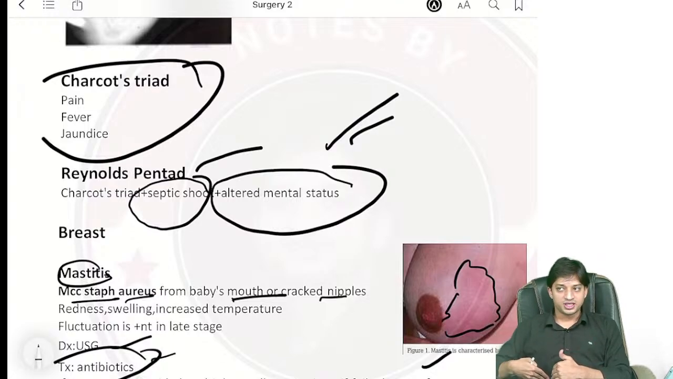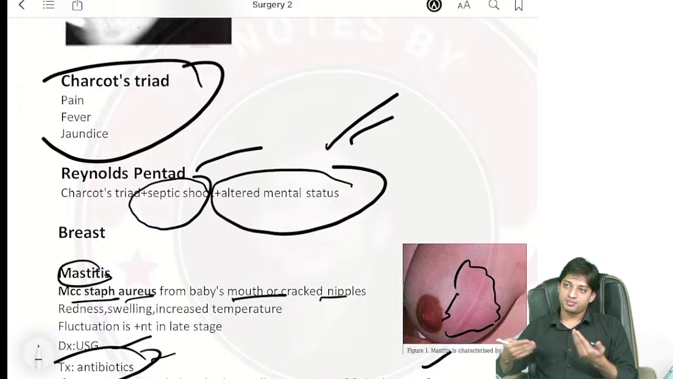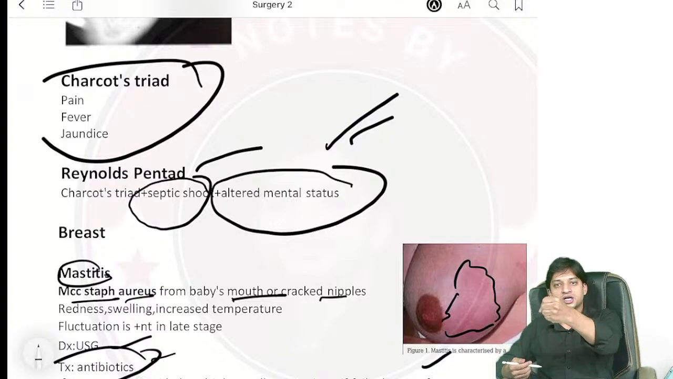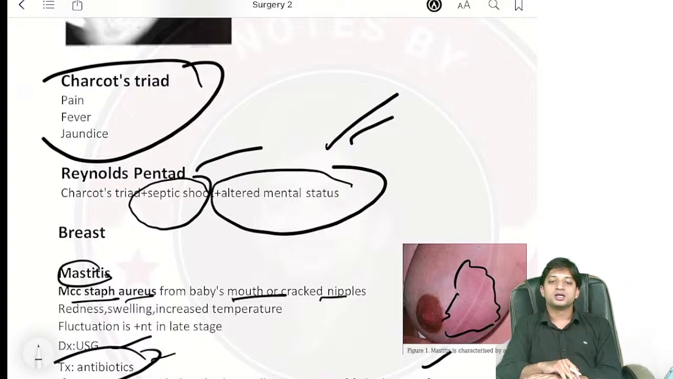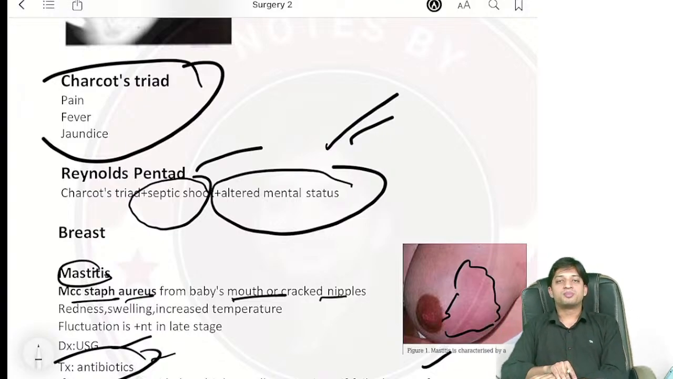Into pain will be there. Fever will be there, obviously. And since the biliary tract is inflamed, obstructed, there will be jaundice. Right? And now, Reynolds' pentad.